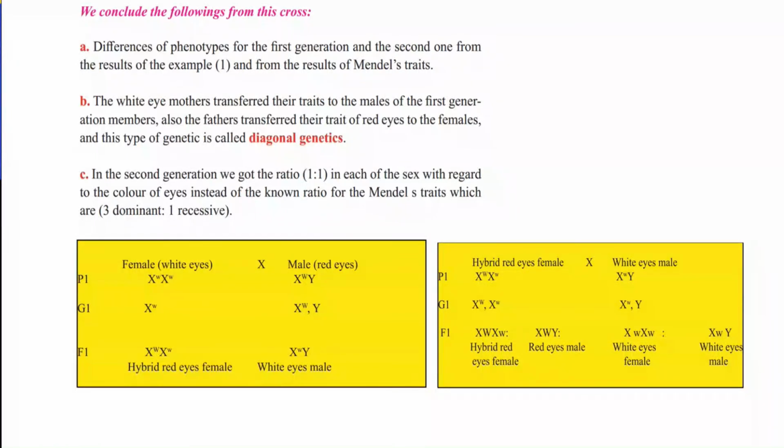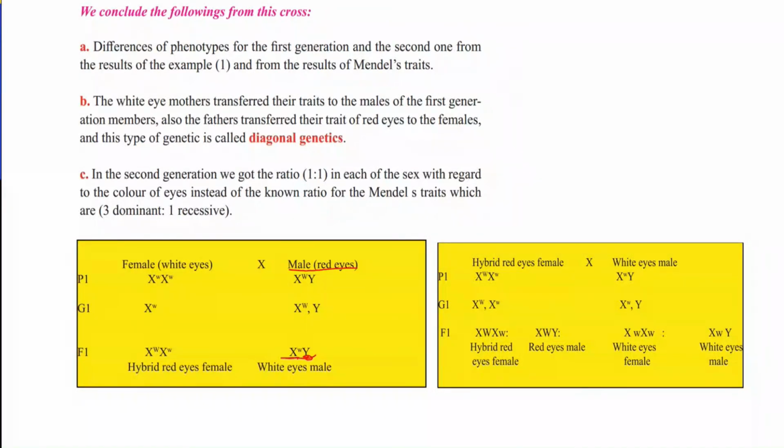There are 2 red eye color and 2 white eye color; among 4 males, 1 red and 1 white, and among 4 females, 1 red and 1 white. The white eye mothers transferred their traits to the males. When we see males with Y and X, the Y always comes from the father, while the X chromosome is received from the mother.